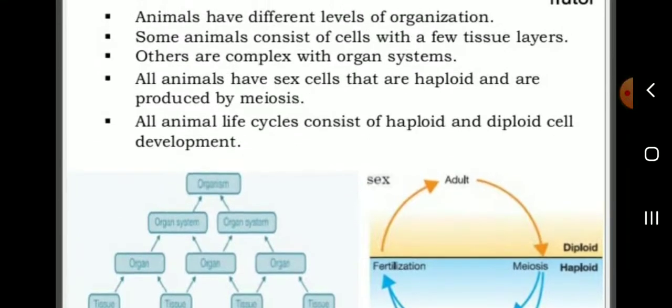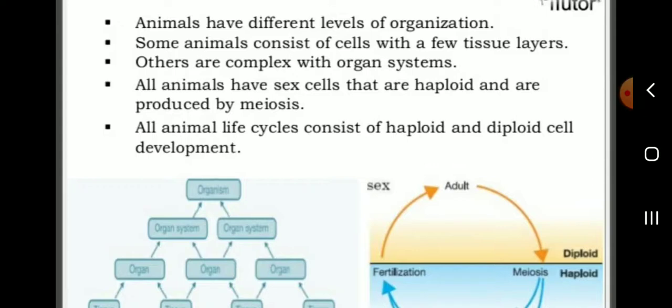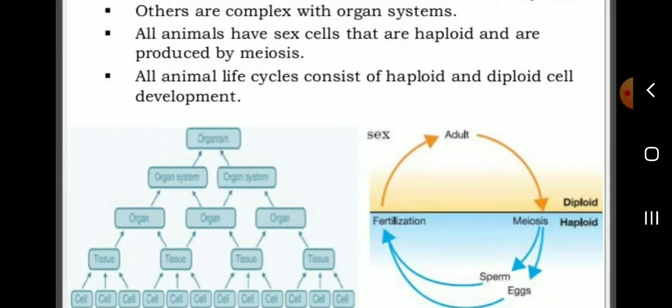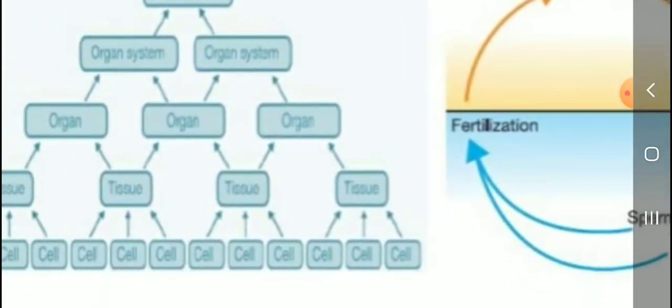Okay, listen students. Animals have different levels of organization. What are the different levels of organization? Animals consist of cells with a few tissue layers. Animal sex cells are haploid and produced by meiosis. The animal life cycle consists of haploid and diploid cell development. Listen students.